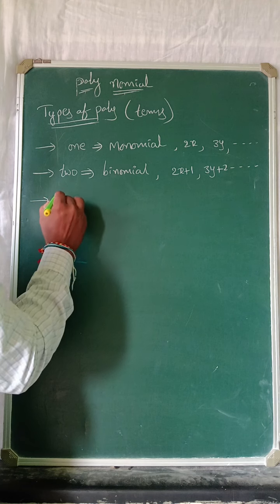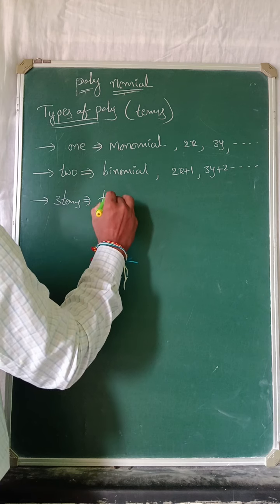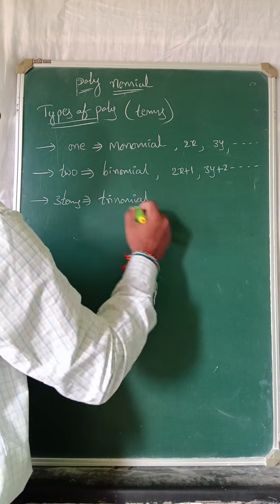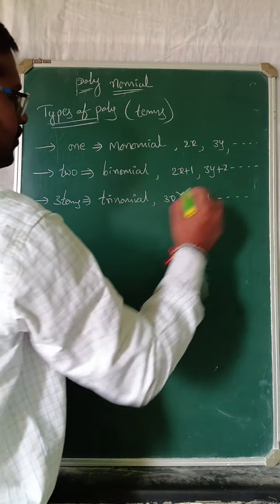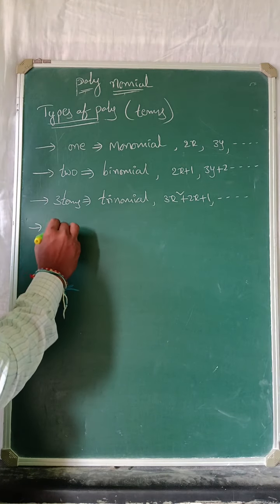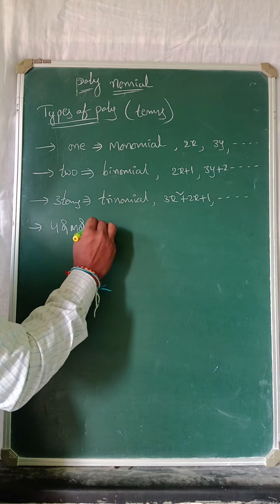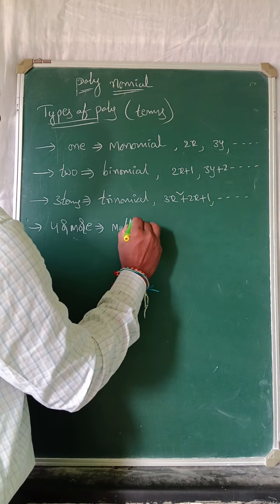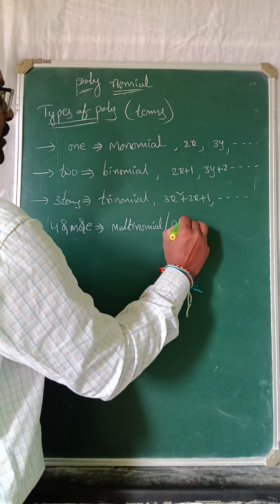Next, three terms. We will call it a trinomial, like 3x square plus 2x plus 1. Next, 4 or more terms. If we have 4 or more terms, it is a multinomial or polynomial.